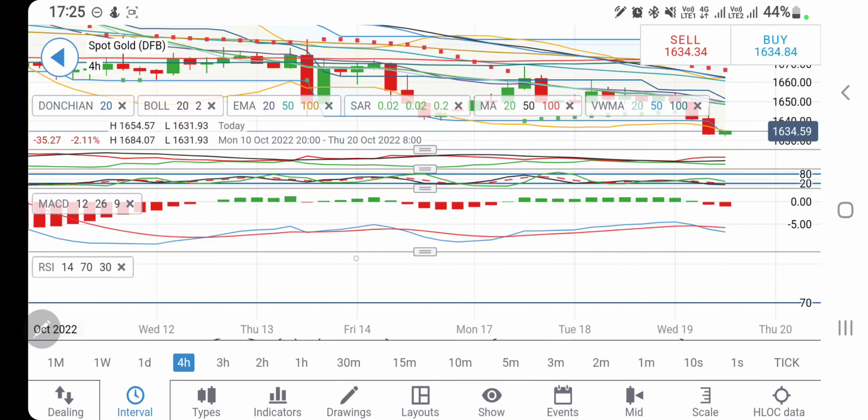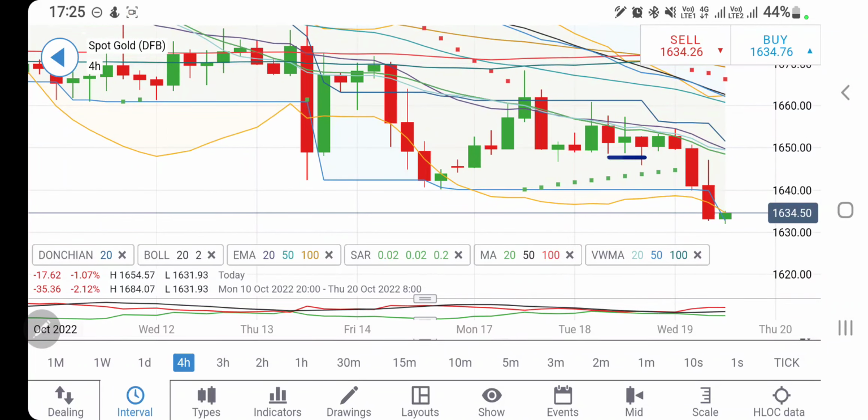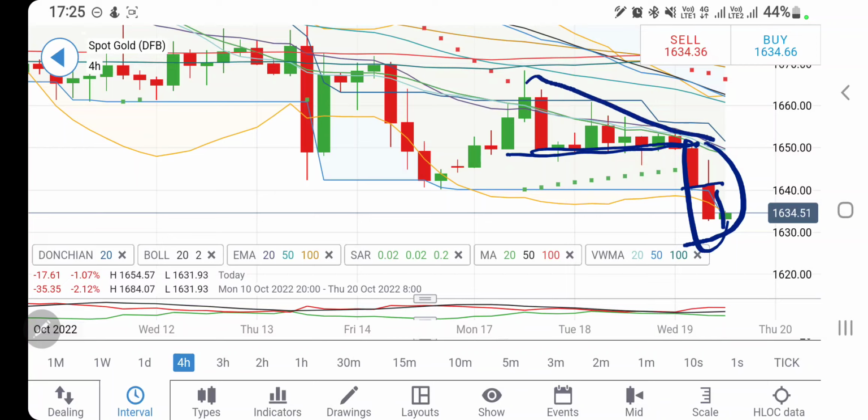Similar is the observation on the 4-hour chart. So far it was consolidating. I told you it is taking a support here at 1650. Below that 1645, 40, and then a stronger break can be seen. It has precisely broken this. It has precisely got a stronger resistance.